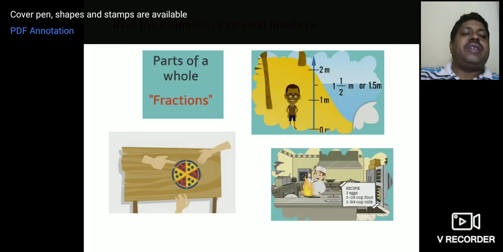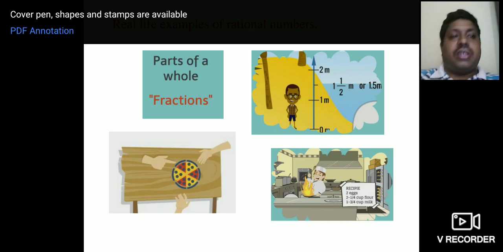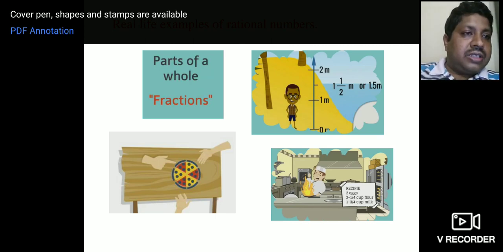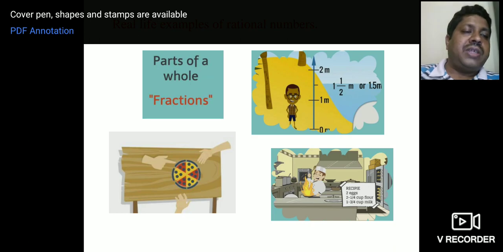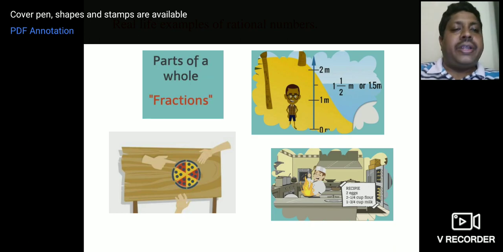Some daily life examples of rational numbers: you can observe that a part of a whole is called a fraction. A person's height can be measured, for example a height of 1.5 meters. 1.5 meters can be written as a fraction, or as a mixed fraction, one and a half meters, or in decimal form 1.5.